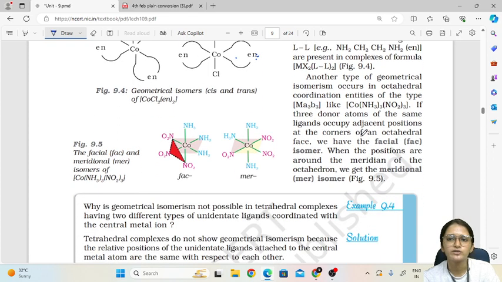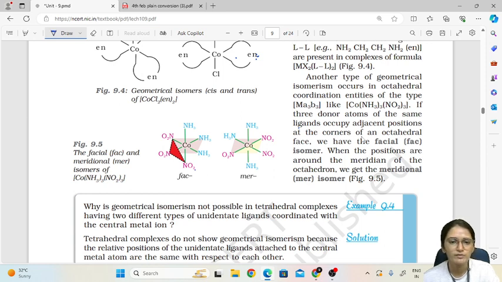Now one more geometrical isomerism occurs in octahedral type, that is facial isomer. Now what is this facial isomerism? If three donor atoms of the same ligands occupy adjacent positions, that means cis, if all the NO2 groups are adjacent to each other at the corners of one face of the octahedron, then we have facial isomer, and when positions are around the meridian of the octahedron, it is meridional isomer.